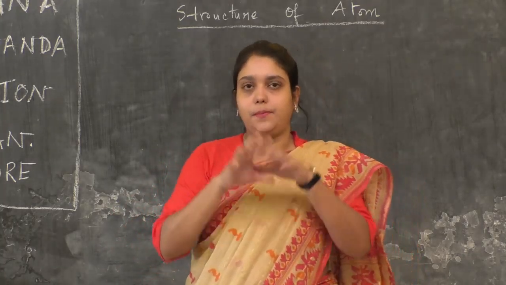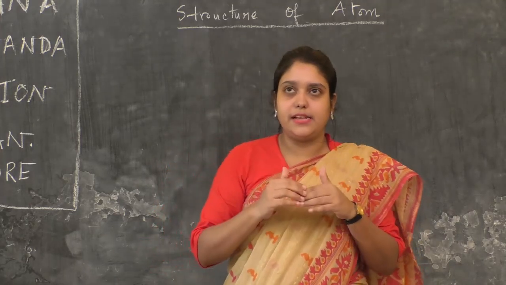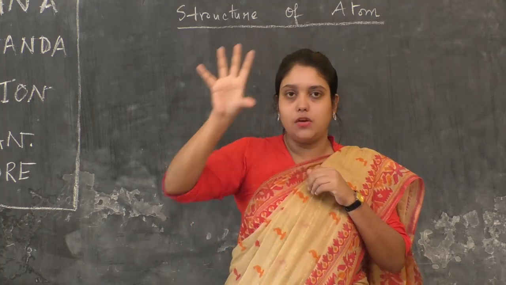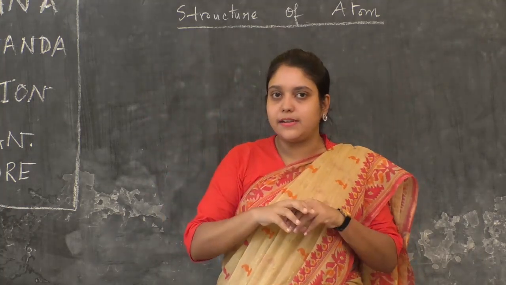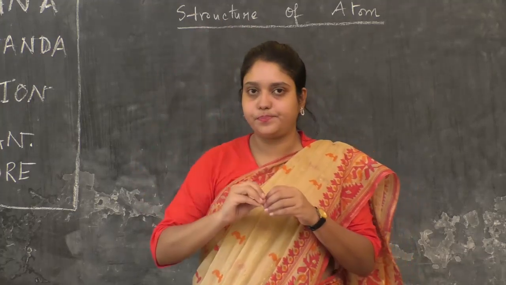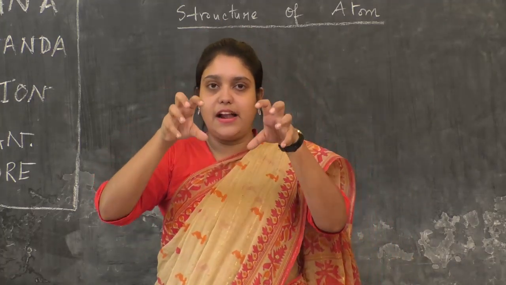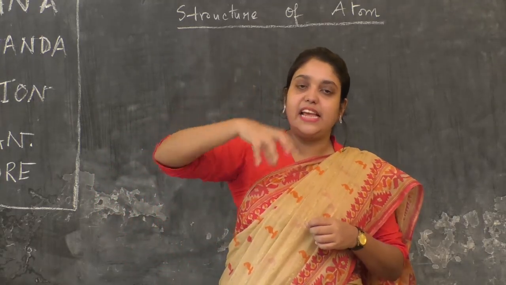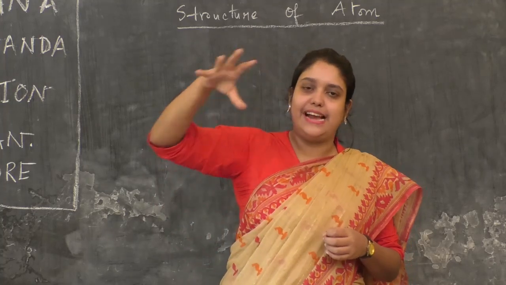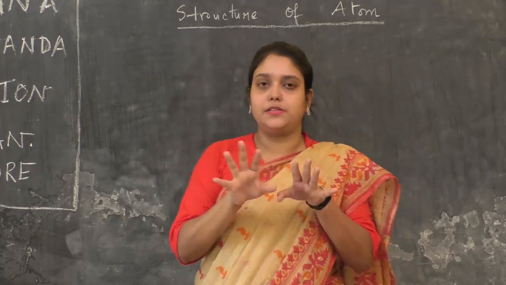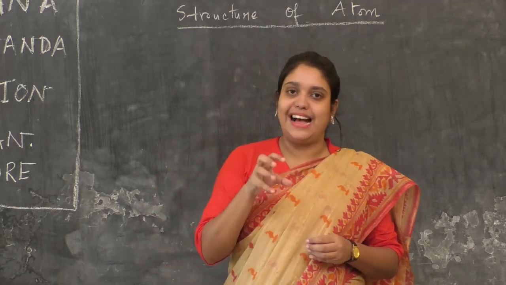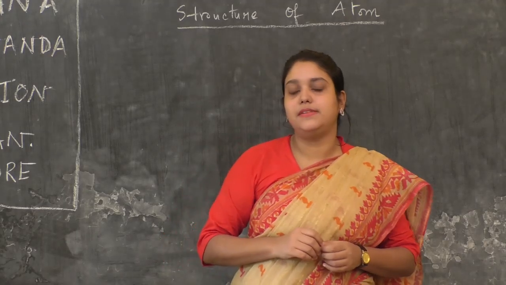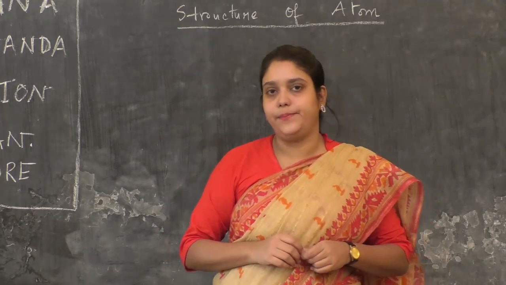J.J. Thomson proposed that an atom consists of two parts. There is a sphere made up of positively charged particles uniformly distributed, and there are negatively charged particles, that is electrons, present in an embedded condition, scattered in the sphere of the positively charged particle. This was the idea of J.J. Thomson, and this model of the structure of an atom is called the plum-pudding model.